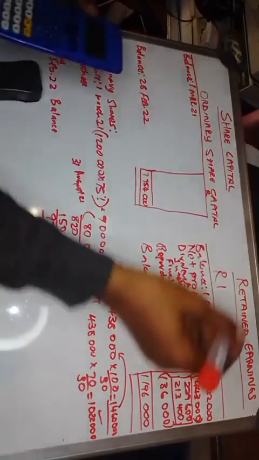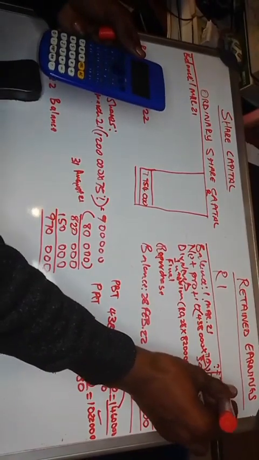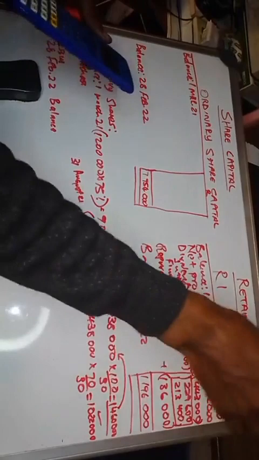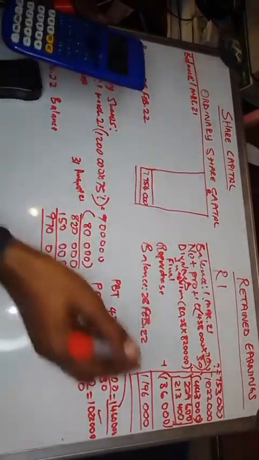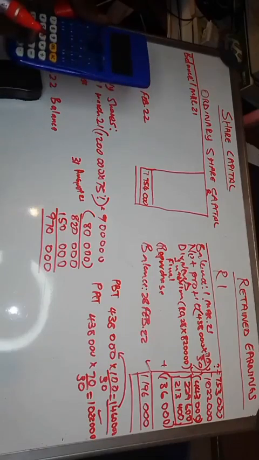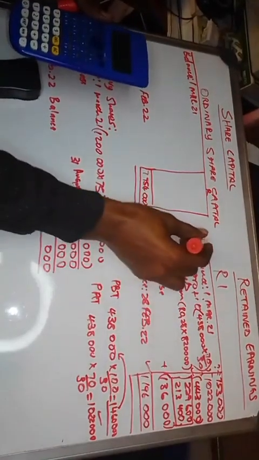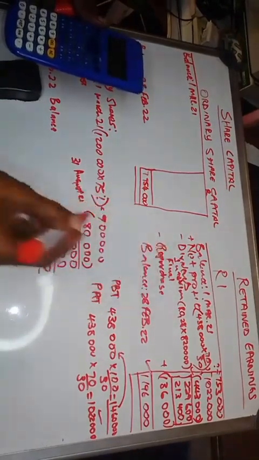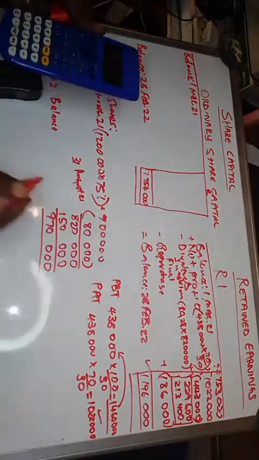1,022,000, then our opening balance will be 753,000. So when you go back, it must give you the same balance here, right? So we'll say 753,000 plus net profit. Remember, you take the balance, you say plus profit, you less dividends, and then you less the repurchase, then it will give you the balance.